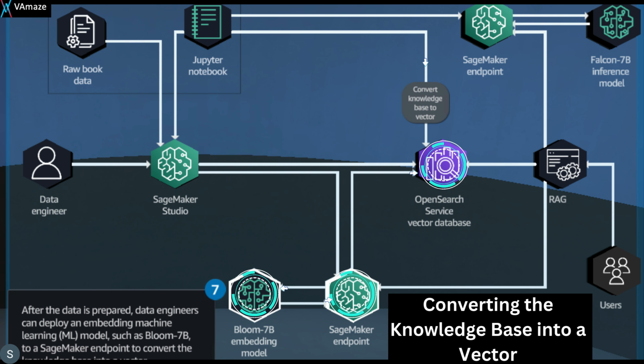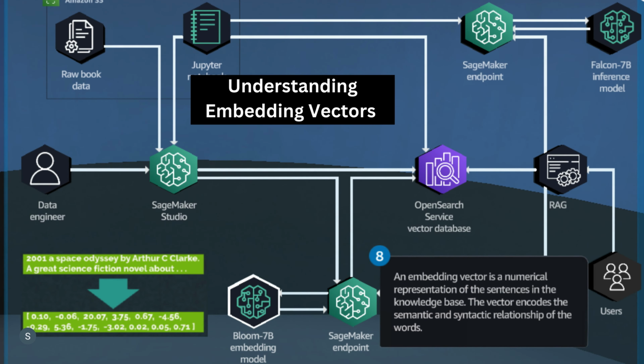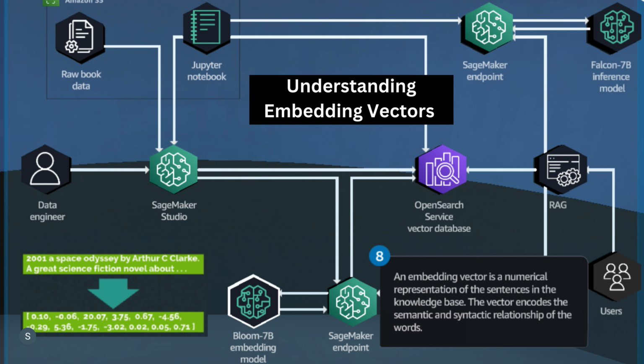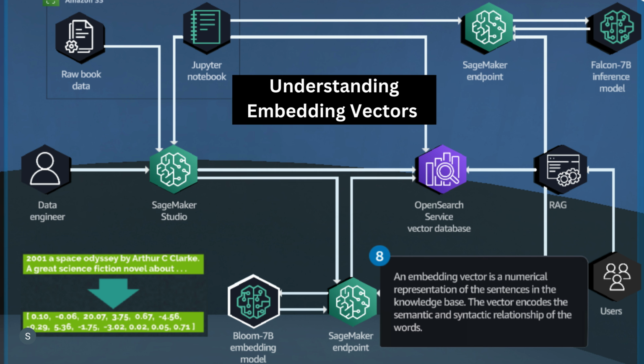So let's understand embedding vectors. This highlights the concept of an embedding vector. An embedding vector is a numerical representation that captures the semantic and syntactic relationships between the words in the knowledge base. The representation allows the LLM to understand the meaning and context of the information, enabling it to provide more accurate and relevant responses.